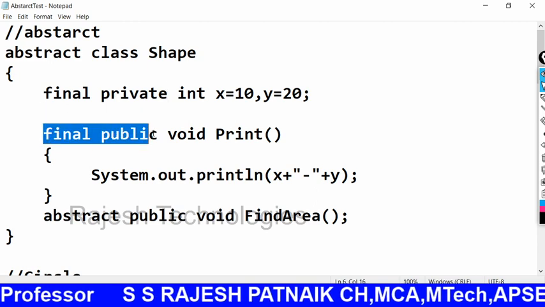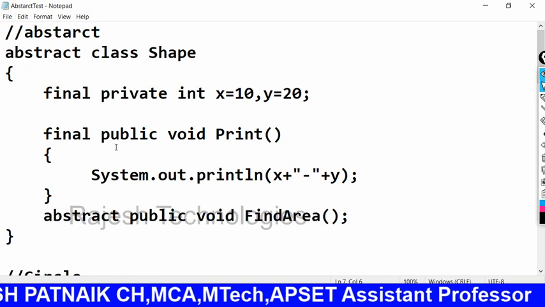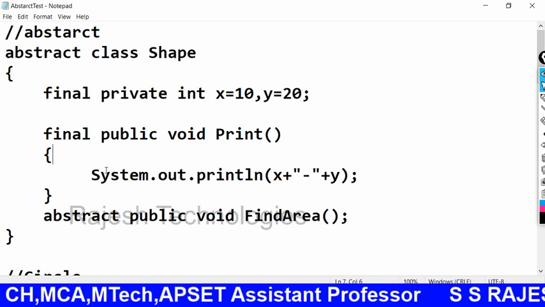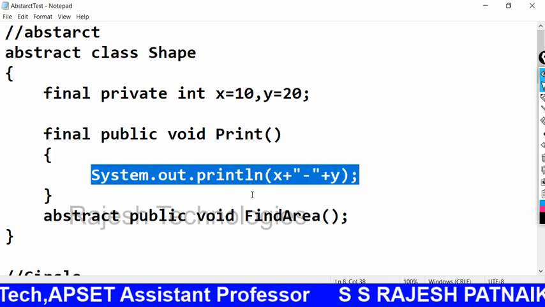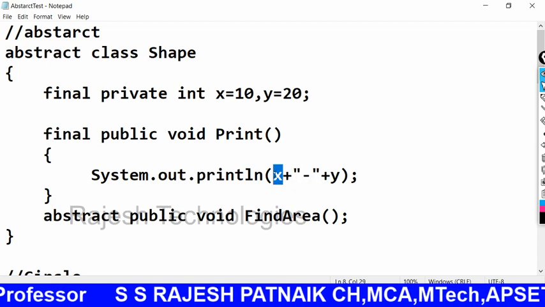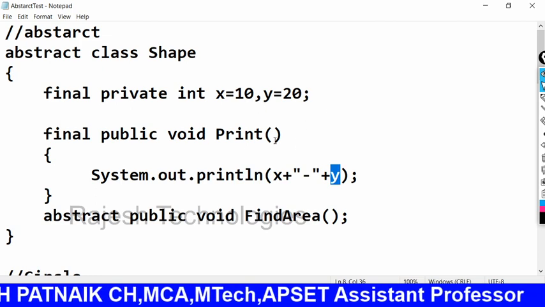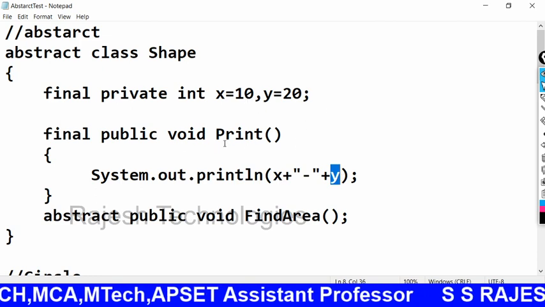I also have the final method here. Final method means it will not be overridden in the derived classes. So System.out.println x and y, I am going to print both the values. That's it. X, some hyphen will be printed and y will be printed. What are the values? 10 and 20 here.